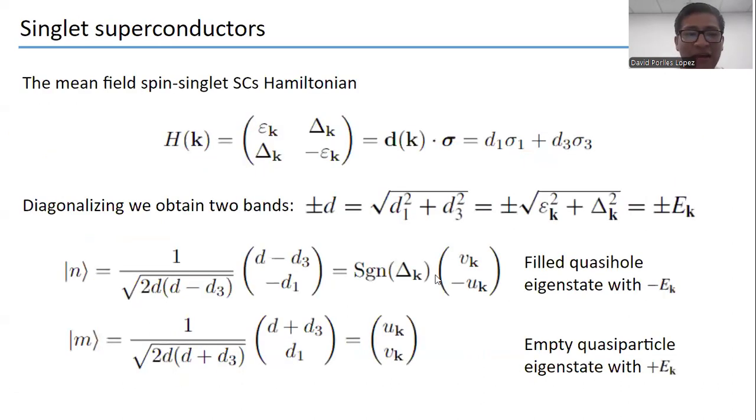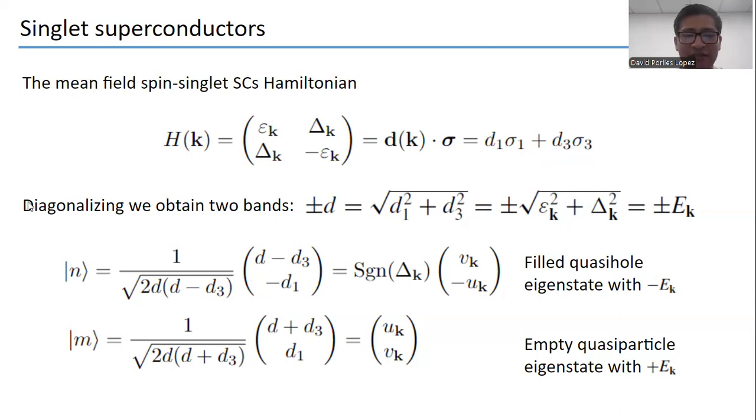Now for singlet superconductors, we have this Hamiltonian, which we can express as d_k dot sigma, where d_k is the part that depends on k and sigma are the Pauli matrices. In this case, the component d1 is the superconducting gap, and d3 is the energy dispersion in the normal state.